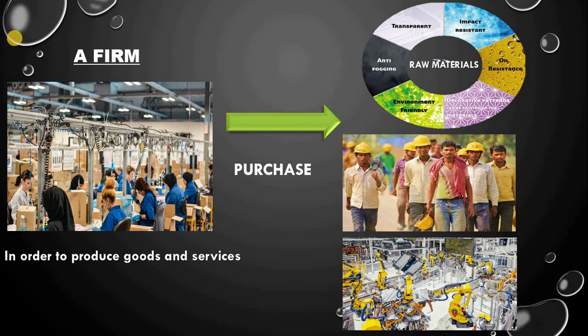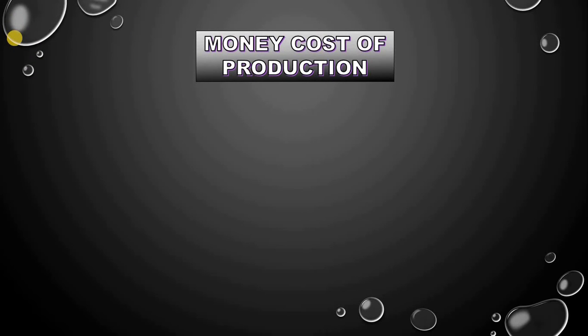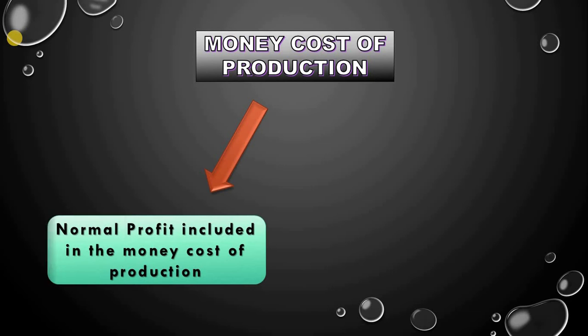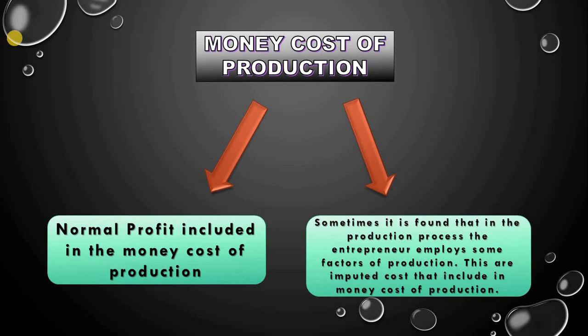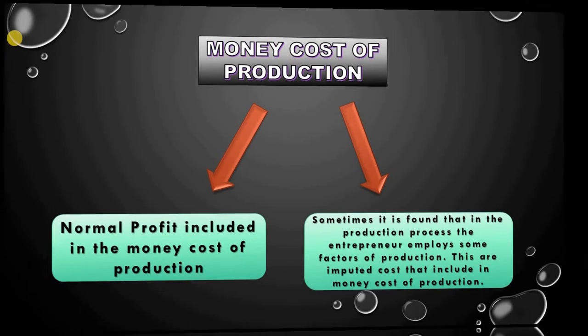In that case, two points should be noted while calculating money cost of production, and these are very important things. The first is normal profit, which has to be included when calculating money cost of production, and similarly imputed costs are also included here. So the first question that arises is, what is normal profit? We learn about normal profit in a perfectly competitive market.